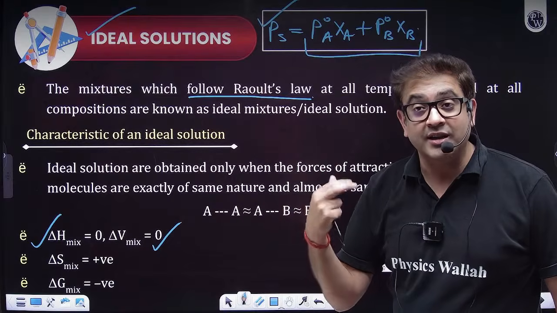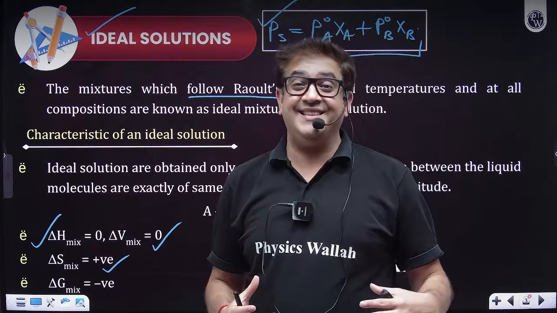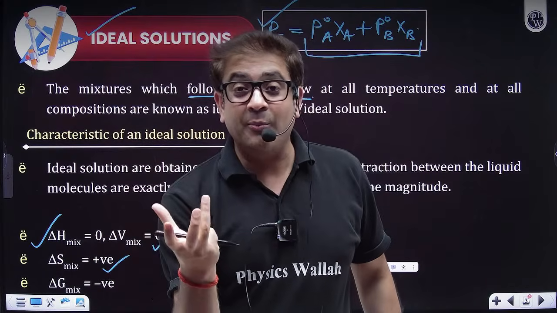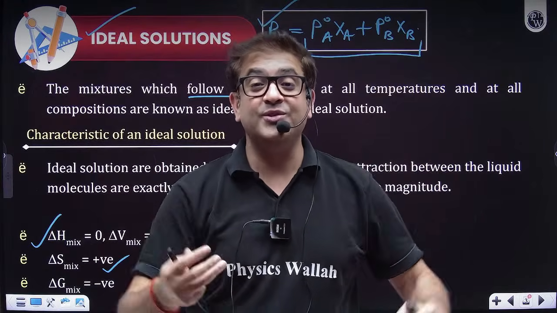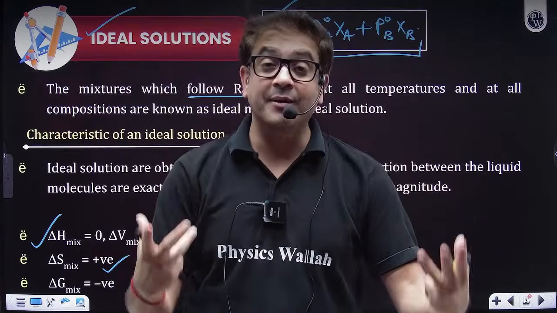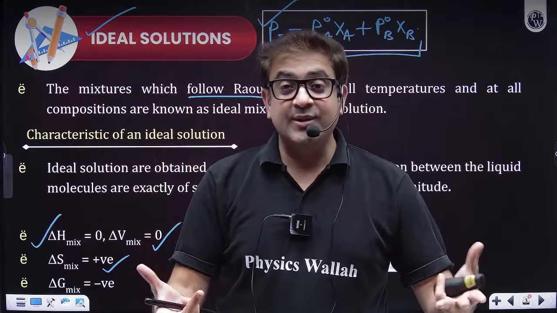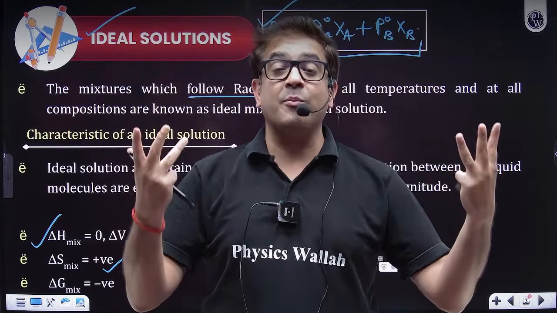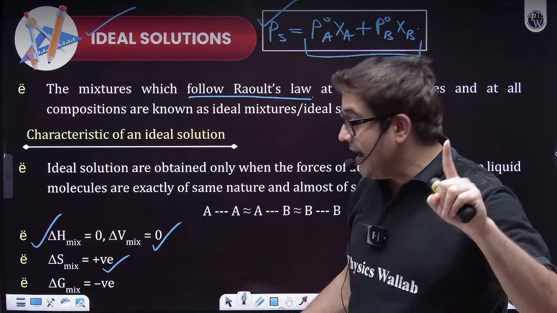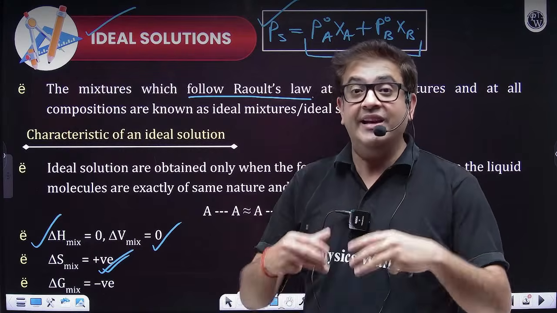Now, what about other thermodynamic terms, sir? Delta S is the entropy change. If you mix two components, initially there was only component A, now there is also component B, so more people, they will shout more and they will always create more randomness. So whenever you mix components A and B in a solution, the beaker will have more entropy because more members are participating inside the solution. Therefore, entropy change on mixing is always positive because entropy will increase.